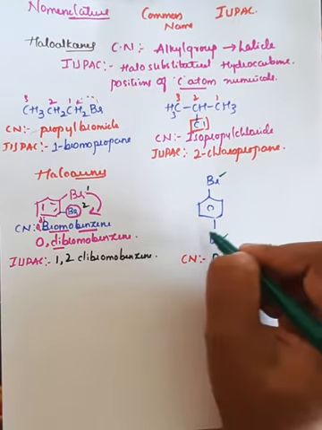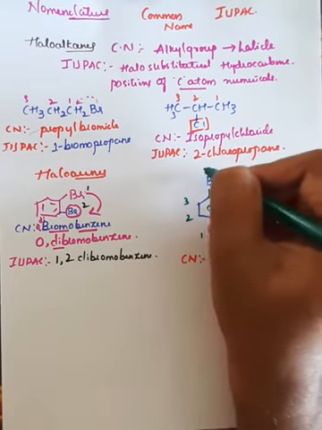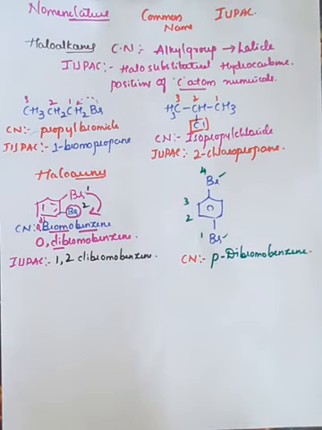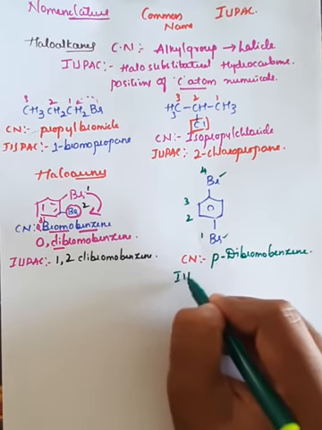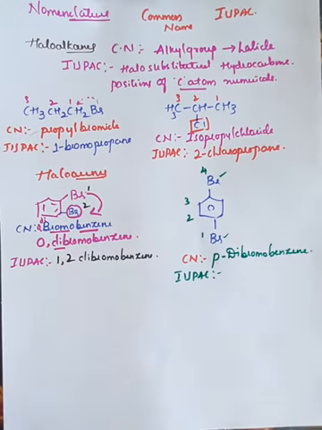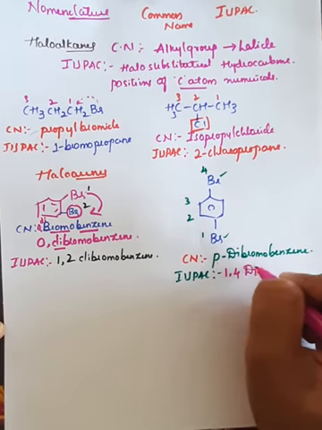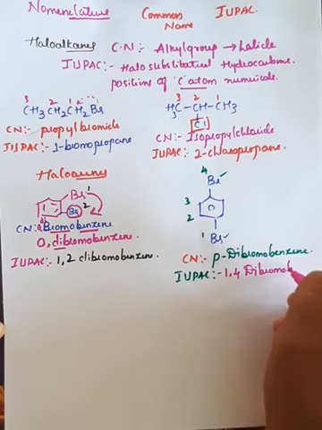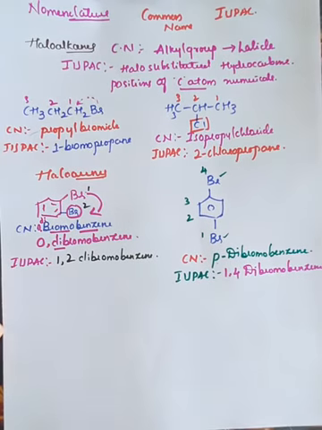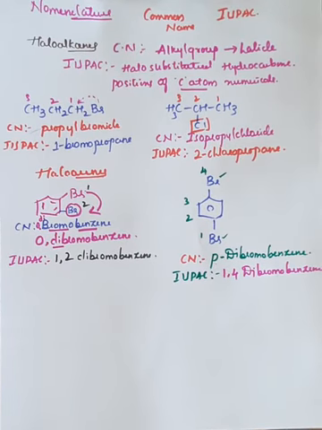And if I start numbering from this side, 1, 2, 3, this is the fourth position. In IUPAC, the first position and the fourth position have bromine, so this can be termed as 1,4-dibromobenzene. This is how the classification is done.